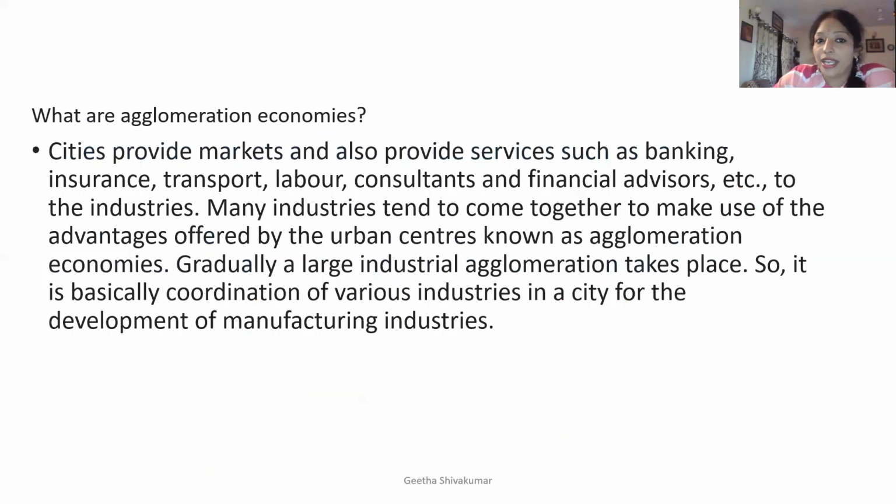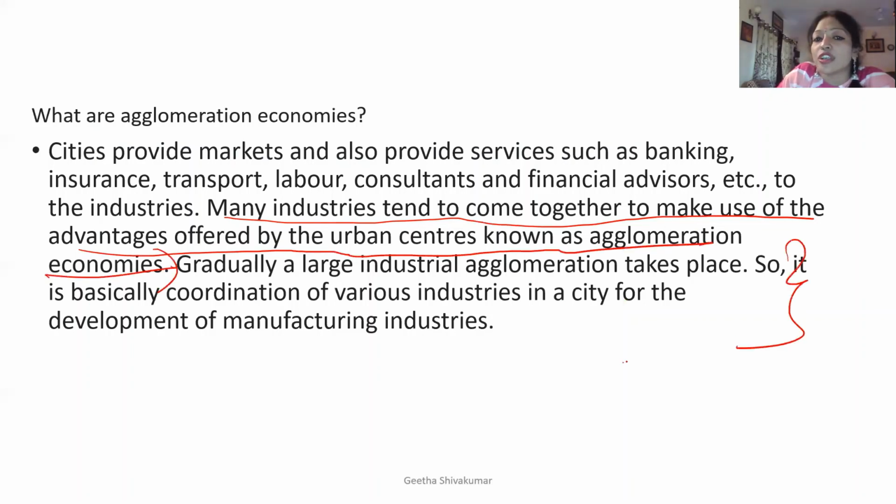What are agglomeration economies? It is very simple. Cities provide a market and also provide services such as banking, insurance, transport, labor, financial advisors, etc. to the industry. So what happens here? Many industries tend to come together to make use of the advantages offered by the urban center. I have just written this for your explanation in the chapter.